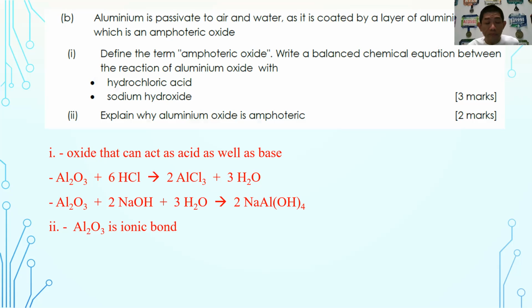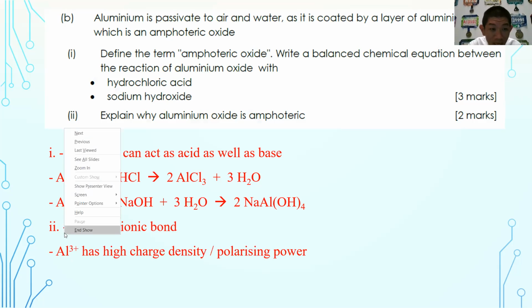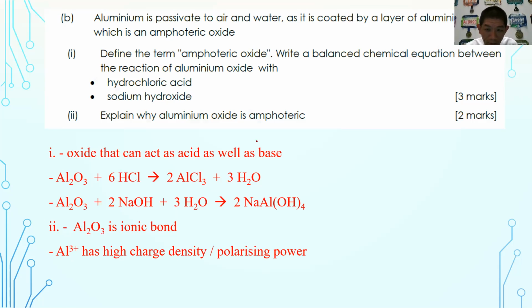So I repeat. After that, you must say that aluminium ion has small size, small ionic radius, and high charge, therefore high charge density, hence high polarization power, therefore high covalent characteristic. Okay, so you don't care. Like I always say, you don't care where the marks are located. You just write all possible things, even though these are the points that we are looking for. As a student, you just write to your best. Okay, so I write up for you.